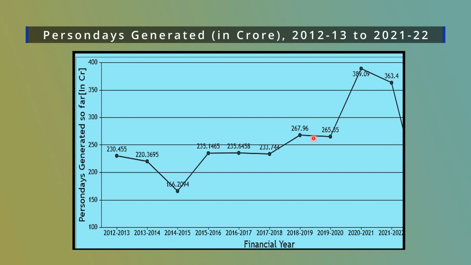It was relatively low in the year 2014-15, at 160.21 crore, and it was maximum during the COVID lockdown period. In the year 2020-21, it was 389.09 crore persondays generated in our country. It was also high in 2021-22, at 363.4.